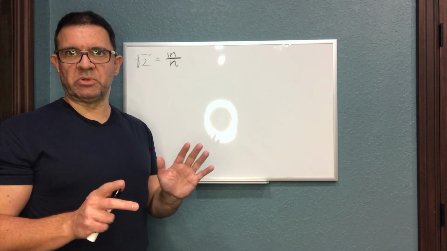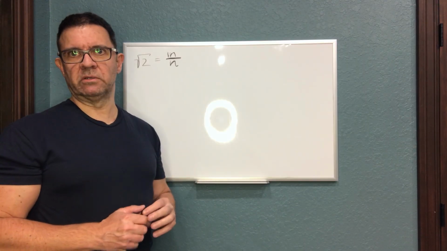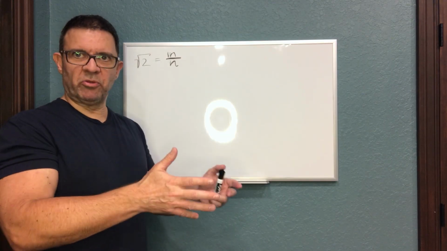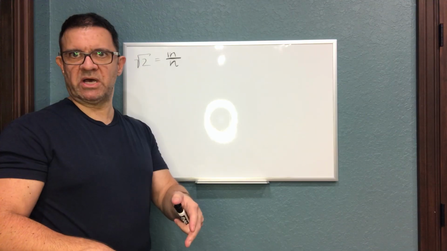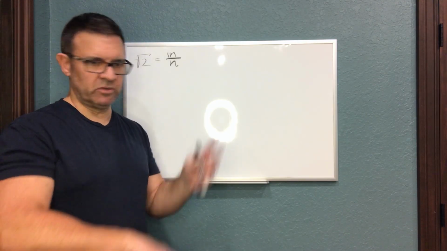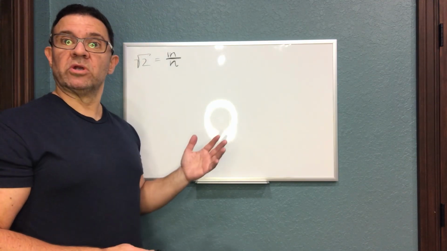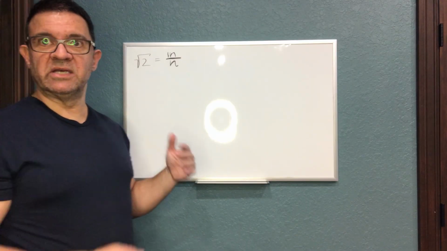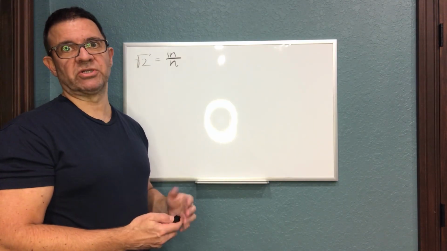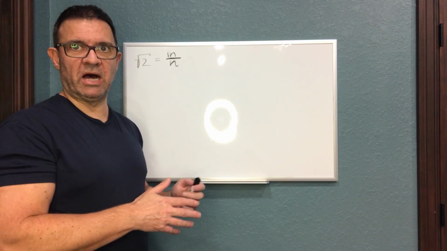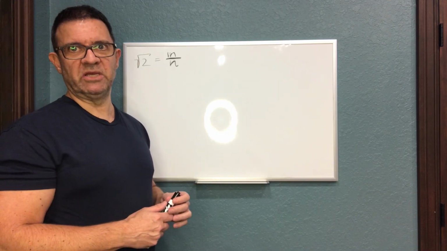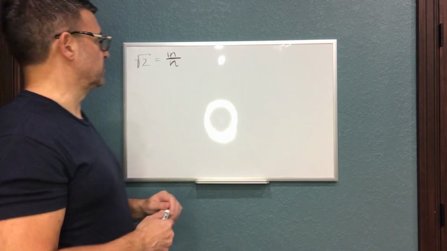But what's impossible is for both of them to be even. And why do I say that? Because if they're both even, we just factor out a 2 on both sides, numerator and denominator. If they're still even, we factor out another 2. So in other words, I'm inferring that m over n is the simplest form of the fraction, and therefore they could both be odd, but there's no way they could both be even. And that's an important side note here in this proof.